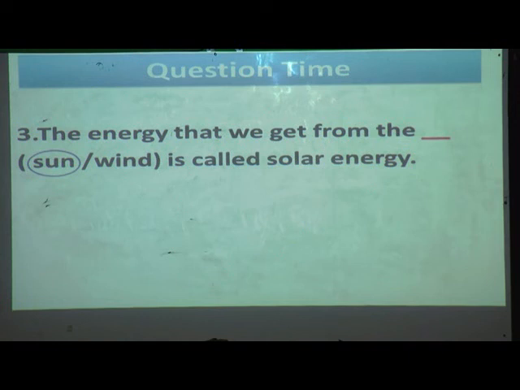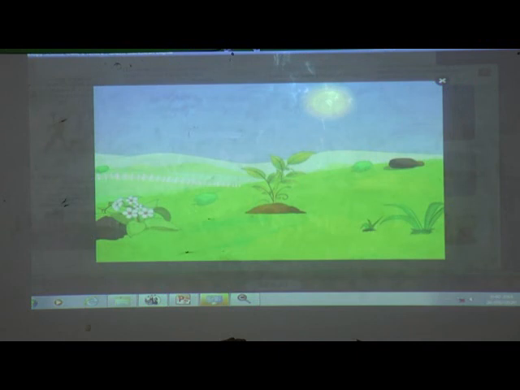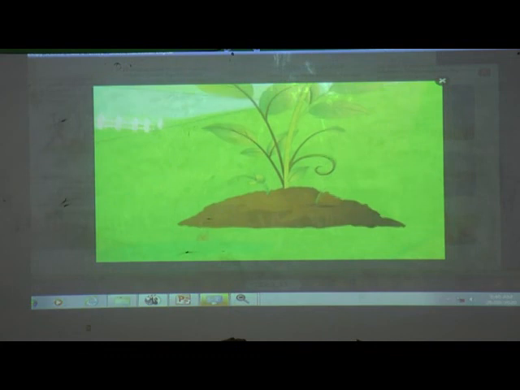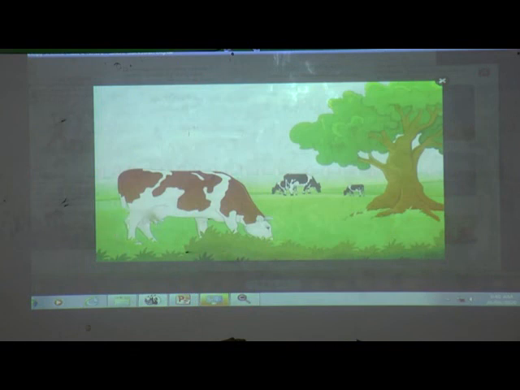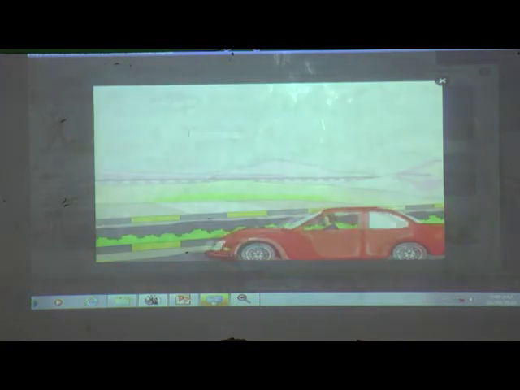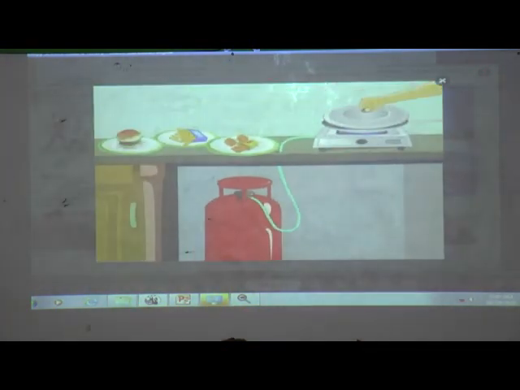Now we'll see one video. Sources of energy. The sun is our main source of energy. Plants use light energy from the sun to make food. They in turn provide energy for all other living things. We also depend very heavily on fuels like coal, petroleum, oil and gas as sources of energy.